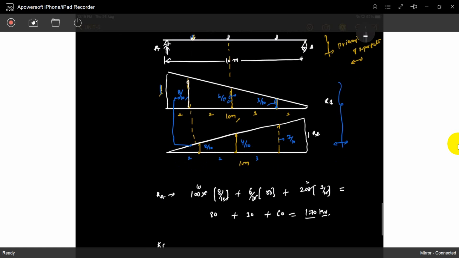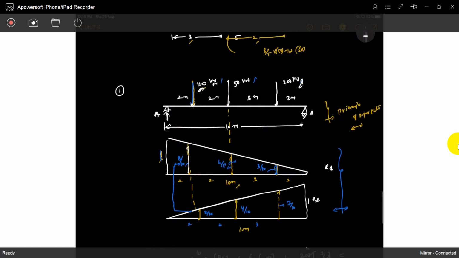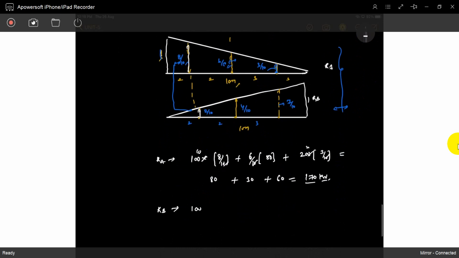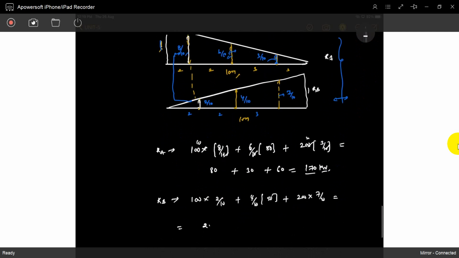Same thing, RB you can find out. For the 100 load, only 2 by 10 portion will come. 100 times 2 by 10, 4 by 10 of 50, 200 times 7 by 10. So what is that value? It's 20, it's 20, it's 140.